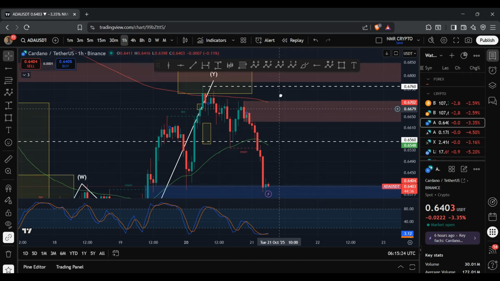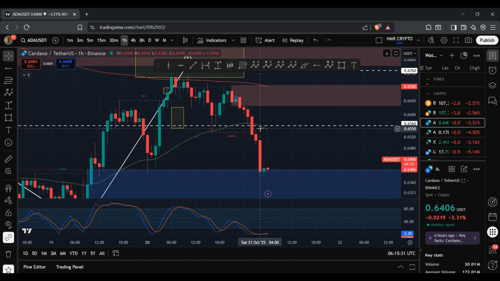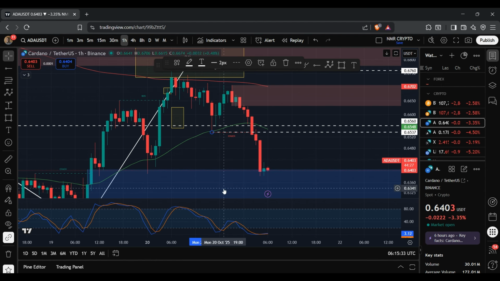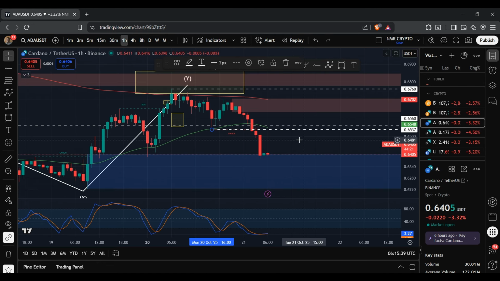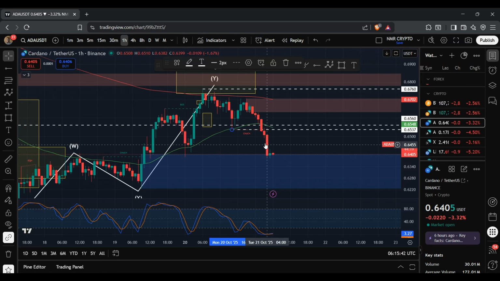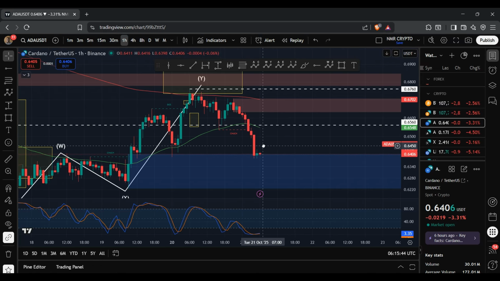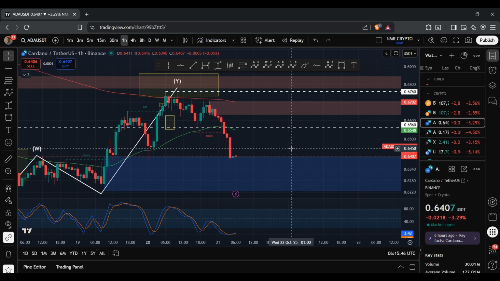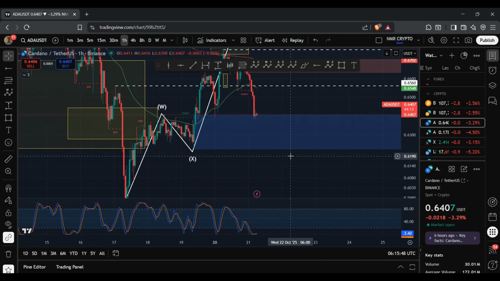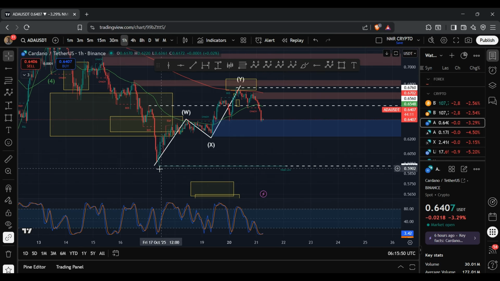And yeah, since then, we've seen this move to the downside where we ended up losing the 50 EMA, which we found our support back over here and over here. And we ended up breaching past this level at 65.37 cents, signaling that we are bearish, given that we had a change of character. And so, yeah, right now, I'm looking out for a WXY structure to play out. And what we could see from then on is either a recovery to the upside or a deeper move to the downside, where we could even breach below this level here at 59.23 cents.